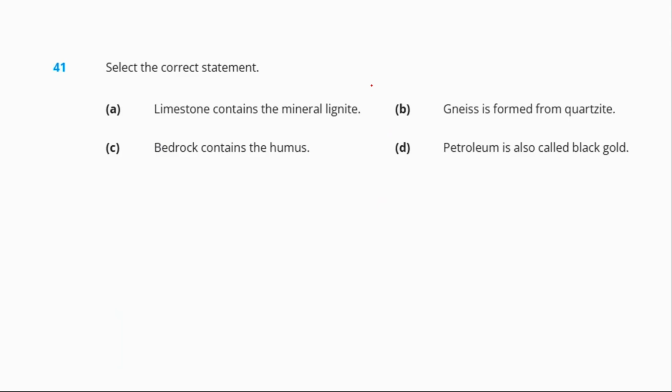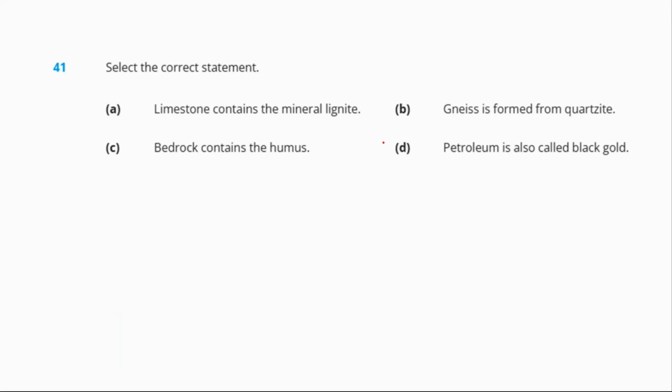Question number 41. Select the correct statement. Option A, limestone contains the mineral lignite. B, gneiss is formed from quartzite. C, bedrock contains the humus. And D, petroleum is also called as black gold.